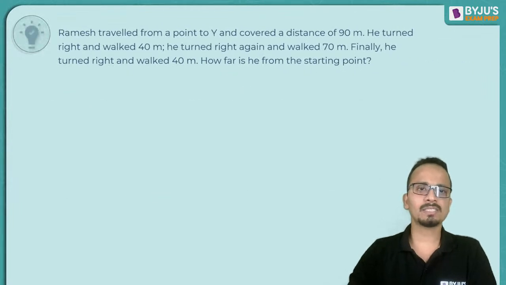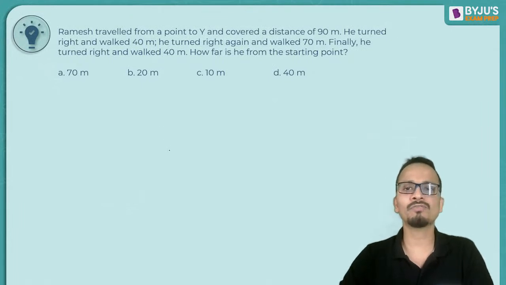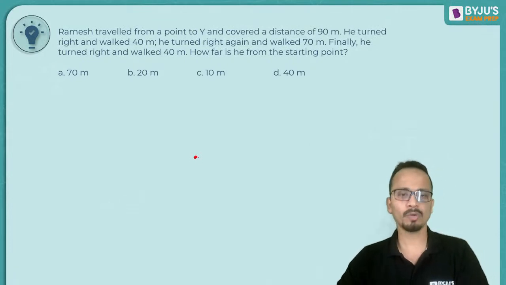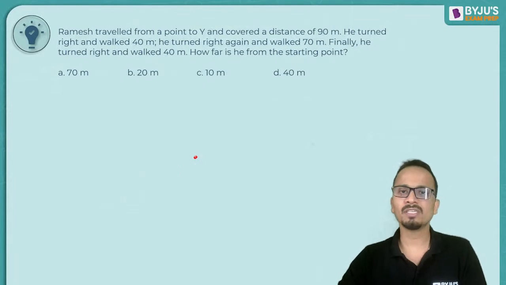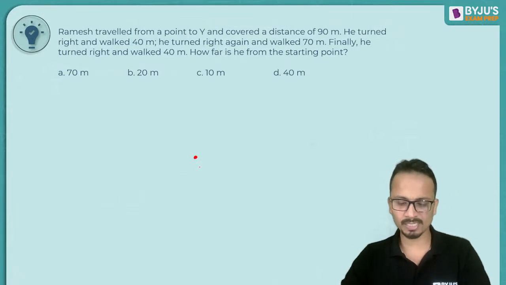All right. So let's start with the discussion. First of all, Ramesh started from a point and covered a distance of 90 meters. Let's start in any direction because to start with, you are not given any direction. So you can start in any direction. Ramesh traveled and covered a distance of 90 meters, so I'm starting by moving Ramesh towards the right hand side.